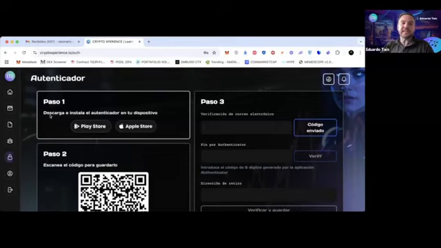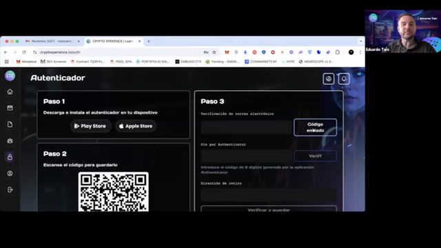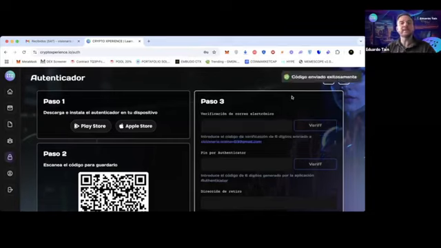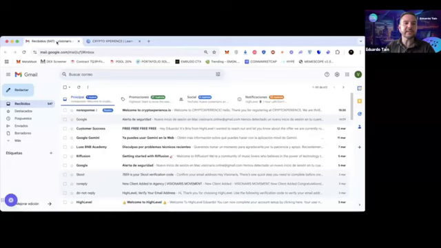Step number 1, as you know, download and install Google Authenticator. Step number 2, you scan it or copy the code if you're on the same device. Step number 3, you click here on code sent, and a 6-digit code will be sent to your email. In this case, let's wait a few seconds. It's just a few seconds, sometimes 5 or 10 seconds. It could be a little more, a little less.